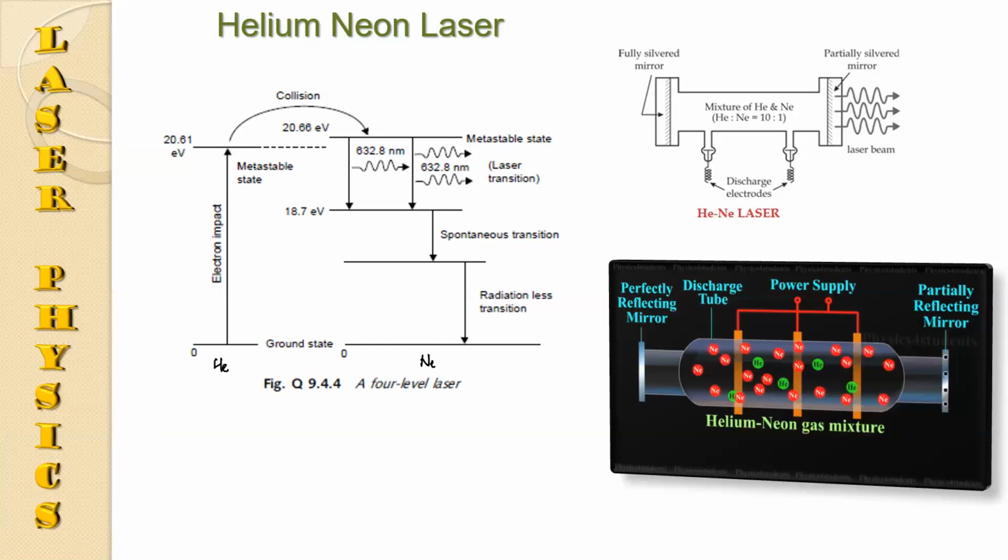The metastable state of helium is at 20.61 electron volt and that of neon at 20.66 electron volt.